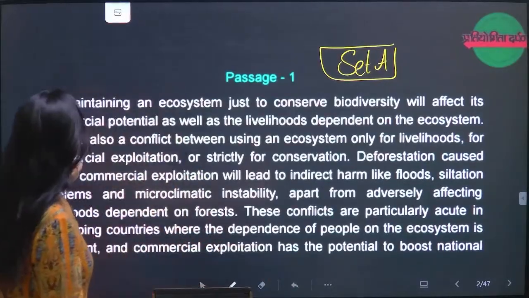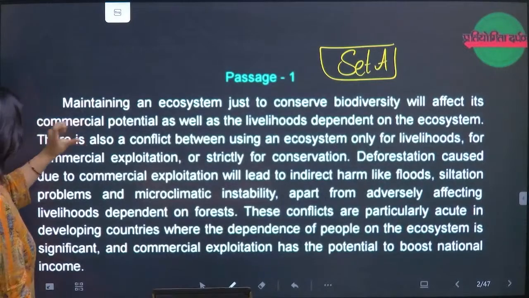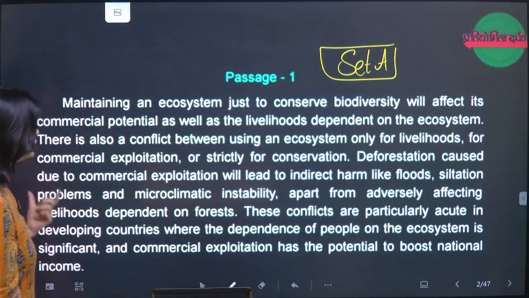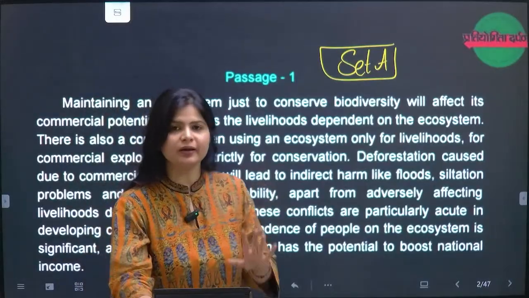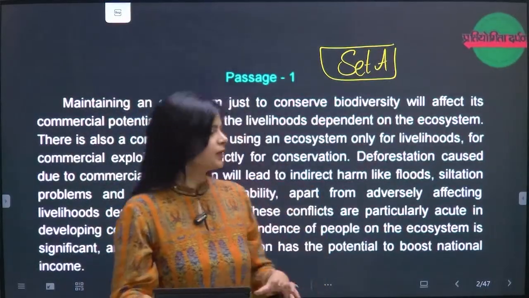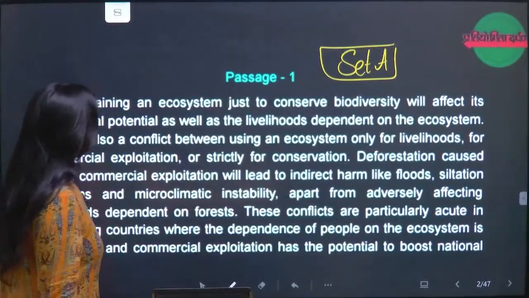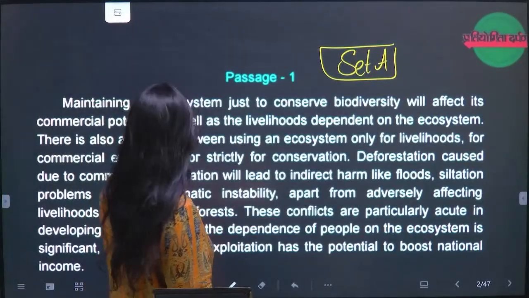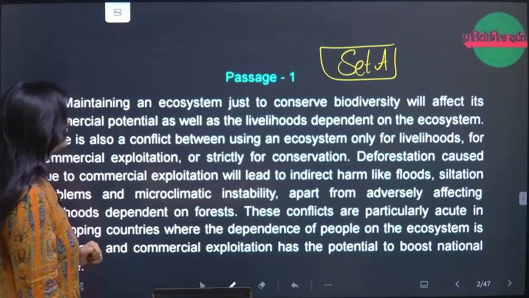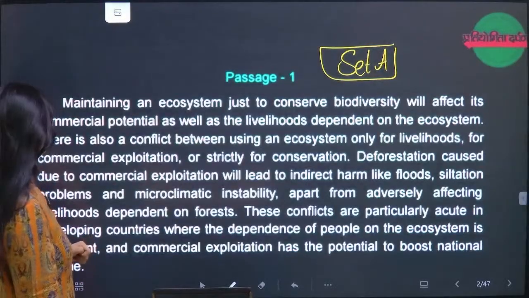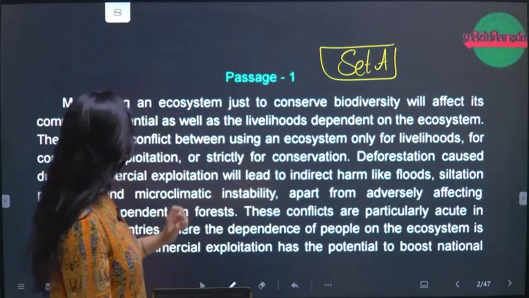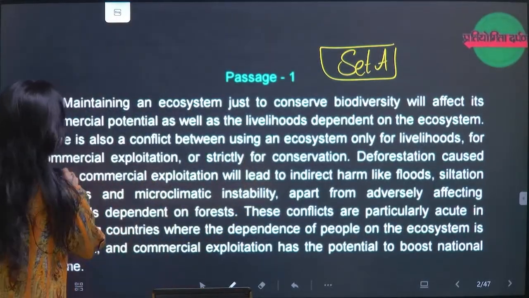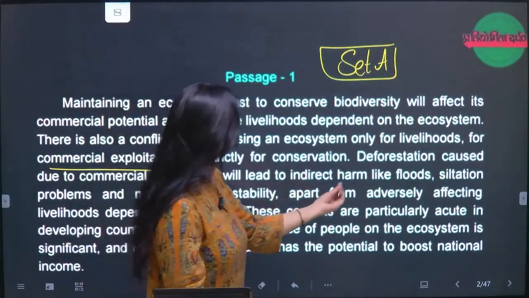So first I am telling you about set A, passage A, maintaining an ecosystem just to conserve biodiversity. I will also be telling you how you would have seen the question. Maintaining an ecosystem just to conserve biodiversity will affect its commercial potential as well as livelihoods dependent on the ecosystem. There is also a conflict between using an ecosystem only for livelihoods and for commercial exploitation, or strictly for conservation.